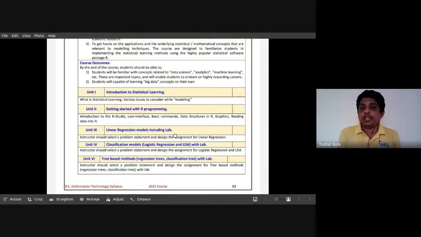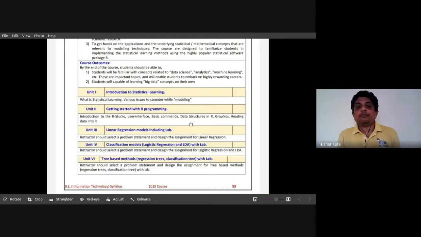This is the complete theory part that we will see first. We'll get our point cleared with the help of statistical concepts, statistical modeling concepts, and issues connected with the same. And in the second unit, we'll see the details of R programming. R is a programming language which is specifically used for statistical modeling, machine learning, and data science also. A special language which is dedicated for the respective operations. So it will be an introduction to the same, getting started with R programming, where we learn about an introduction to RStudio, user interfaces, how do I use it, basic commands, basic functions.